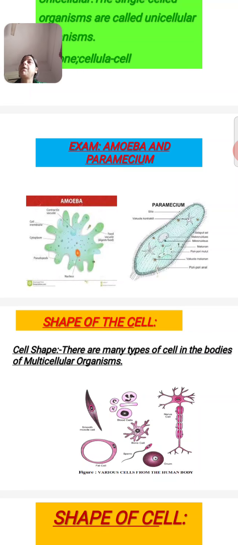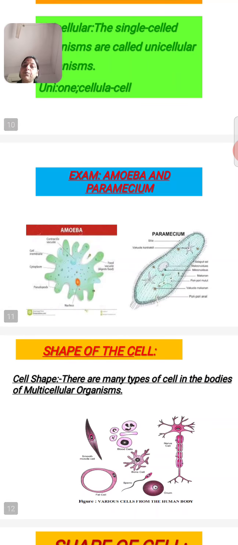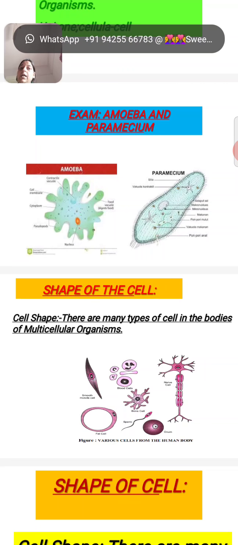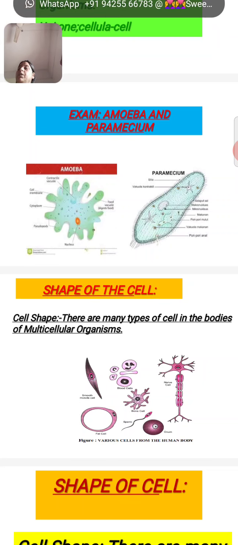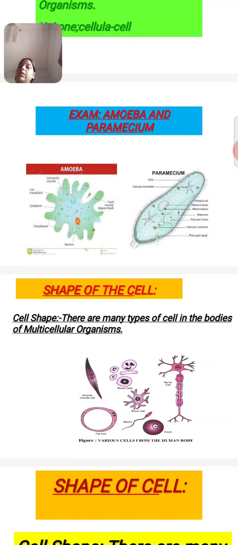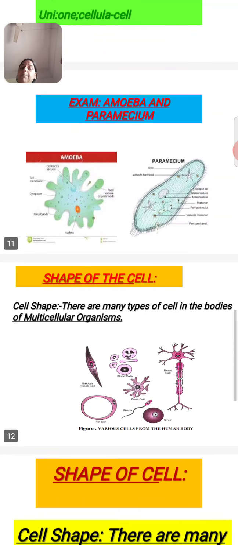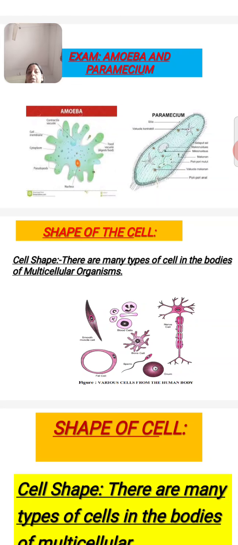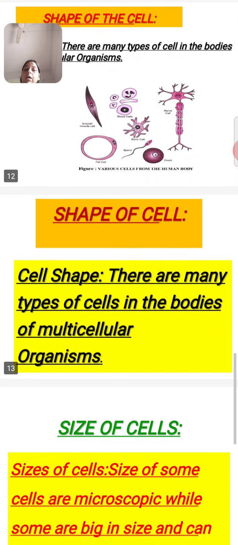Amoeba is an aquatic animal and has only one cell. With the help of this one cell, it can perform different types of function such as digestion, respiration, reproduction. All these different functions are performed by only one cell, same as in paramecium. Now come to the next slide.